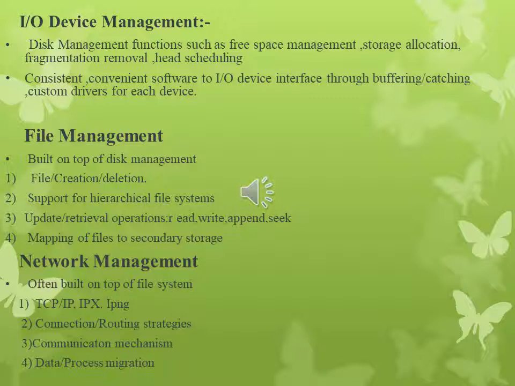Next is file management. A file system is normally organized into directories for easy navigation and use. These directories may contain files and other directories. Here, it keeps track of information, locations, uses, status, etc. The collective facilities are often known as the file system. It decides who gets the resources and allocates the resources as well as deallocates the resources.